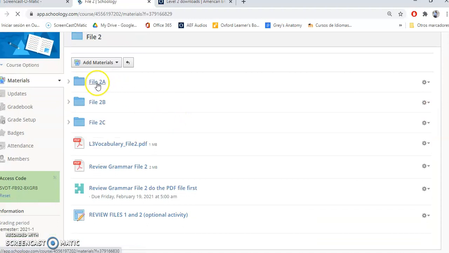Remember that we already have file 2A. Now we have file 2B. And when we finish, you're going to do the vocabulary file review and the grammar file review. And then you're going to do the exercises, okay? This is an optional exercise if you want to do it on file 1 and 2.